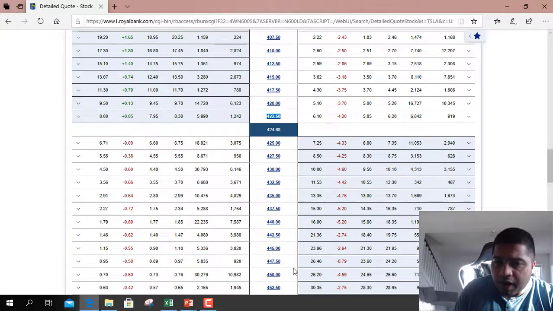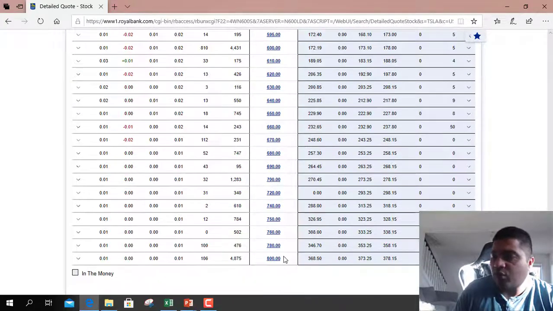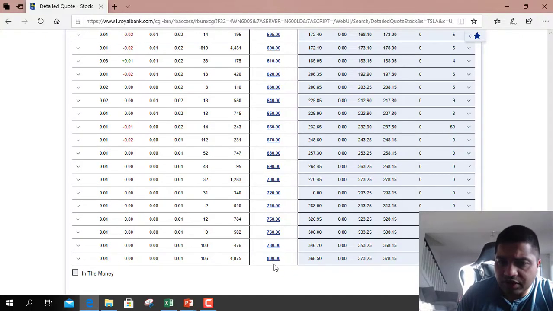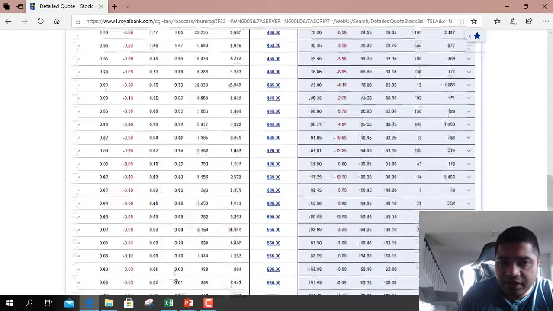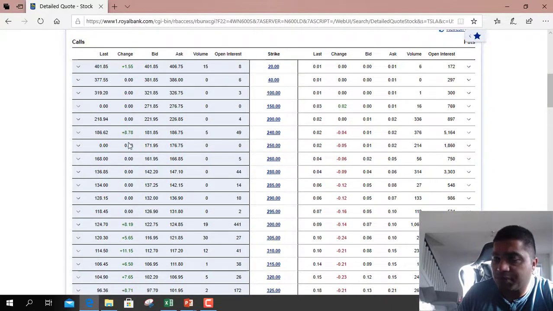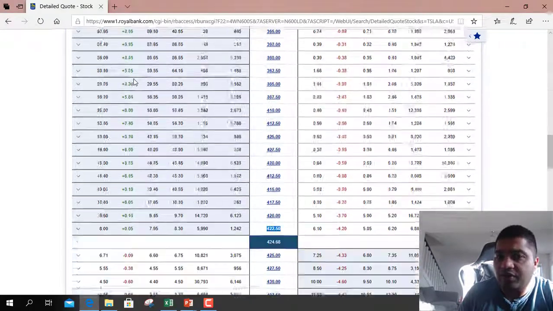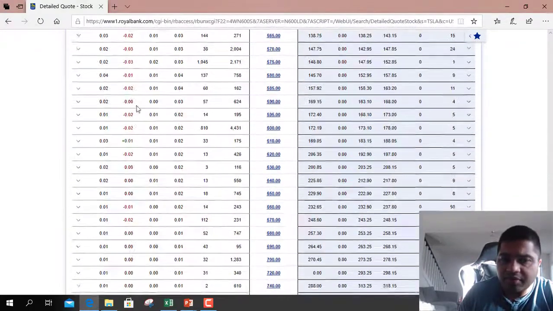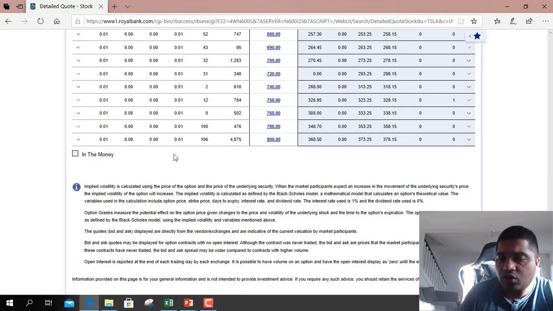All options above the current stock price are out of the money. So there is an option for $800, and this option is out of the money. Premiums are high on in the money call options. The more in the money the option is, the higher the premium, and premiums are low for out of the money call options.